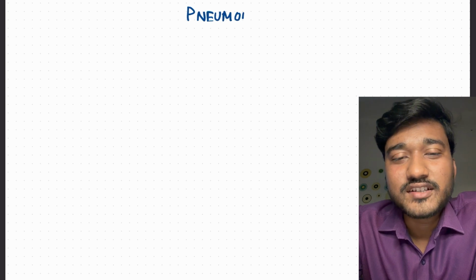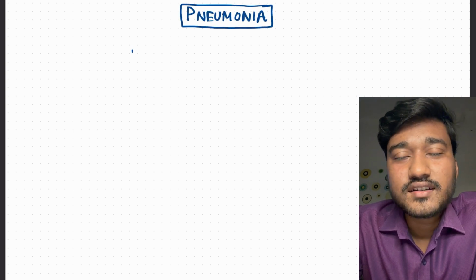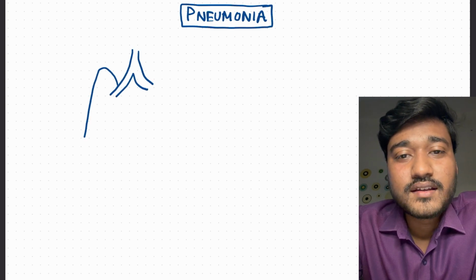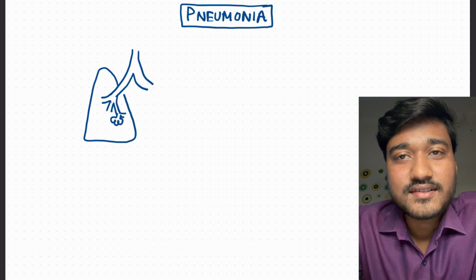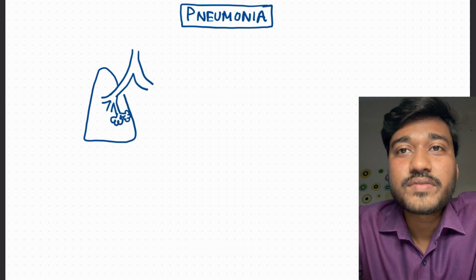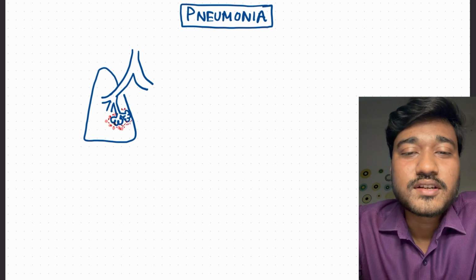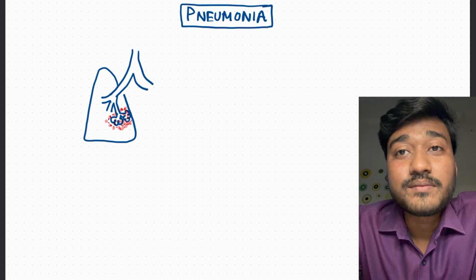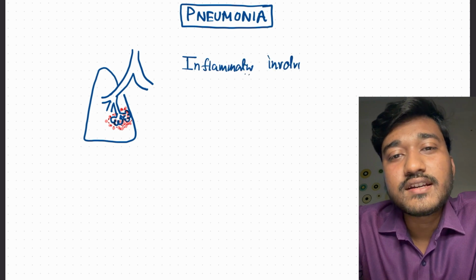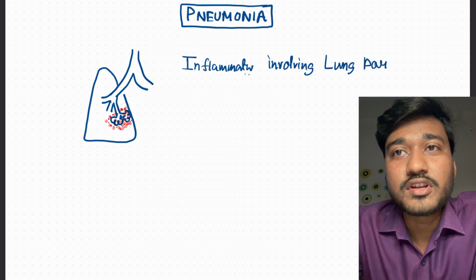So, what is pneumonia? Pneumonia is basically the inflammation involving the lung parenchyma. You can see in this photo that the red dots are representing the inflammation involving the lung parenchyma, that is the alveoli, as well as the surrounding tissue of it, which is called pneumonia. Inflammation involving the lung parenchyma.